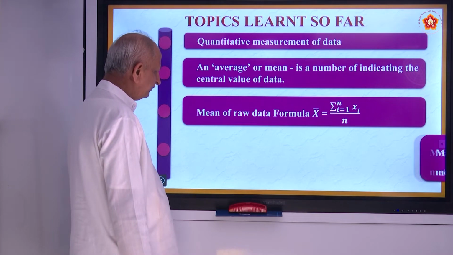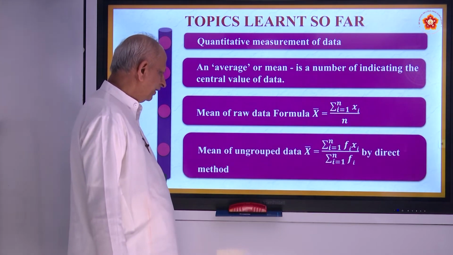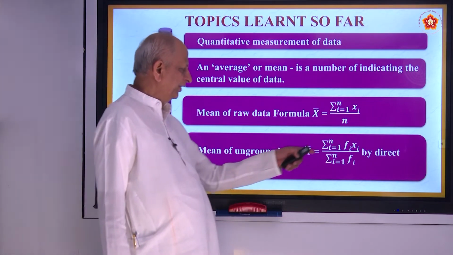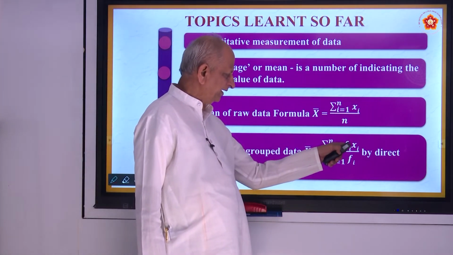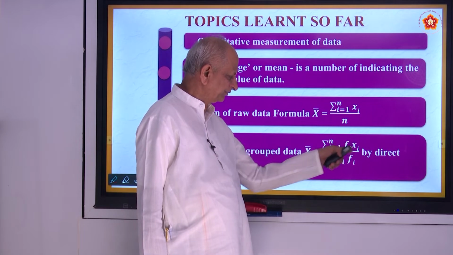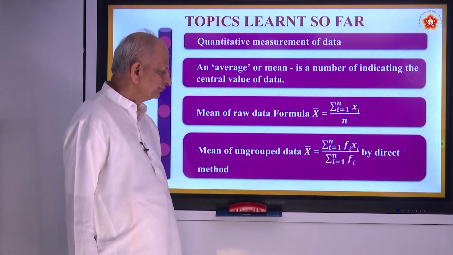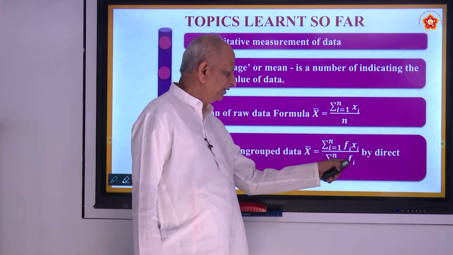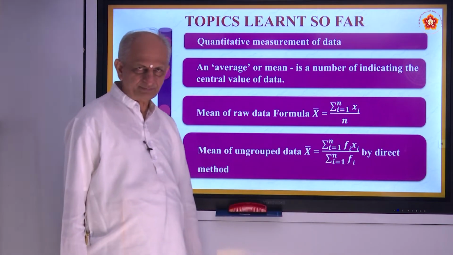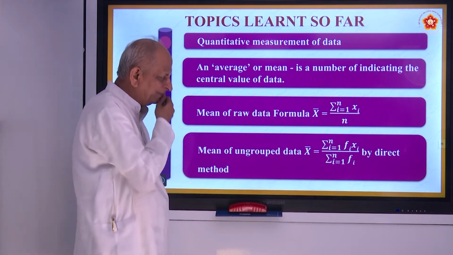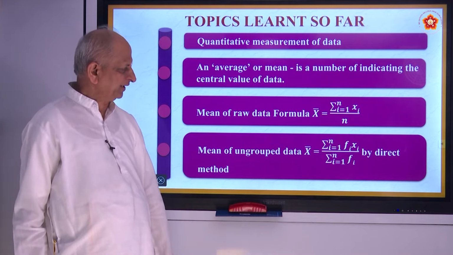And in case of ungrouped data, there will be fi and xi. Xi means nothing but scores. You must make a product of those two. Divide by sigma of fi, nothing but n. That is called direct method. Okay. So these are the things we have studied.